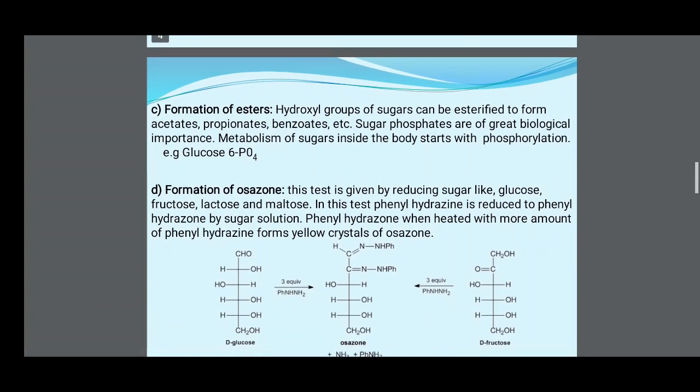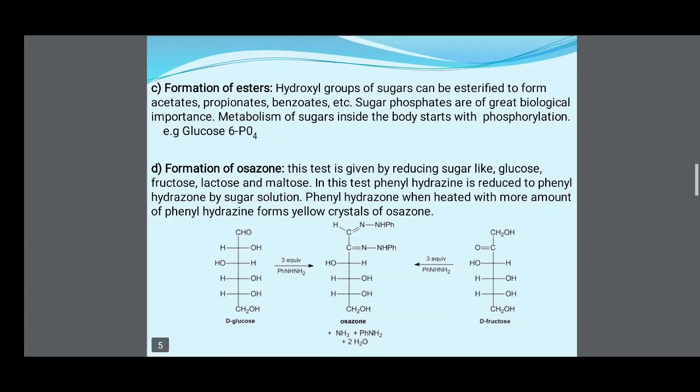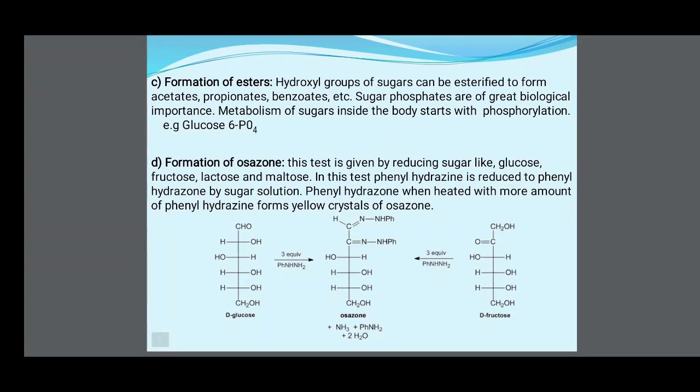Formation of esters. The hydroxyl groups of sugars can be esterified to form acetates, propionates, benzoates. Sugar phosphates are of great biological importance. The metabolism of sugar inside the body starts with phosphorylation. Example: glucose 6-phosphate. Then formation of osazone.